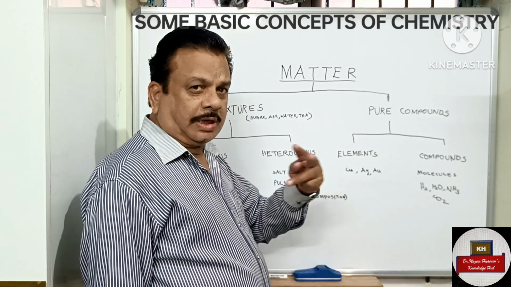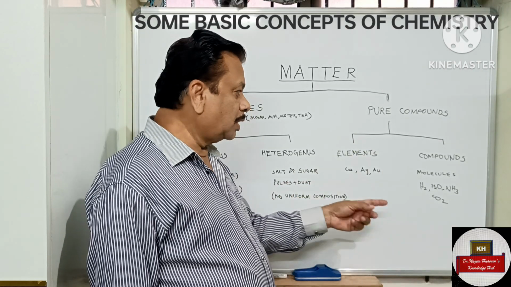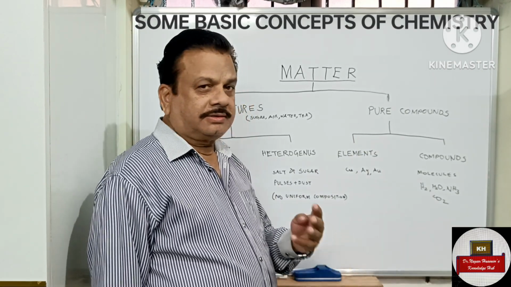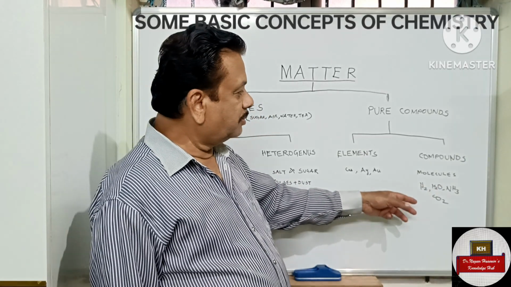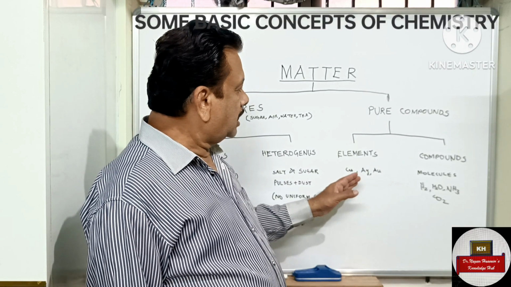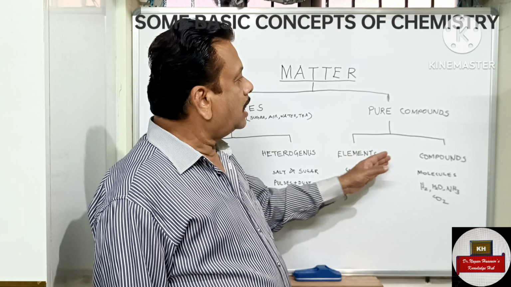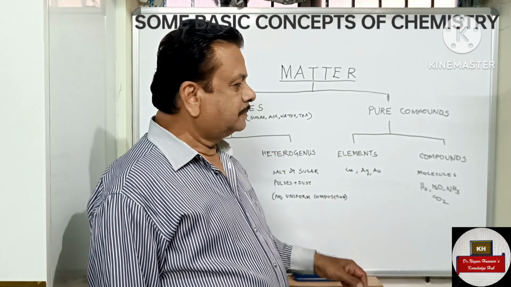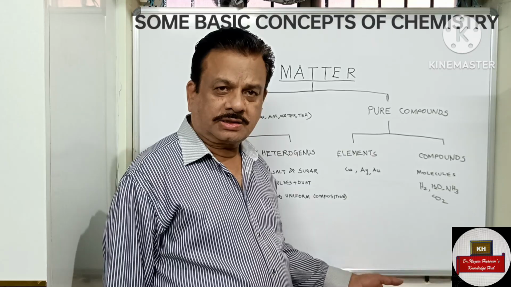For example, two hydrogens combine to form H2, two hydrogens and one oxygen combine to form water, three hydrogens and one nitrogen combine to form ammonia, and two oxygens and one carbon combine to form carbon dioxide. So again, pure compounds are classified as elements and compounds. Then we can discuss further on this subject.